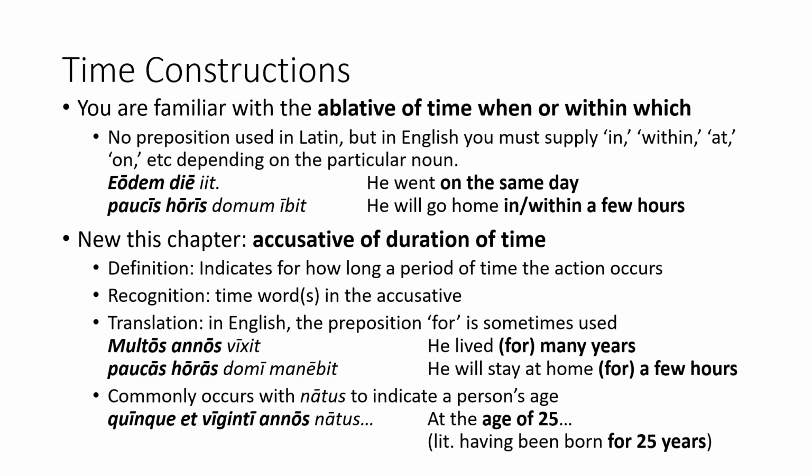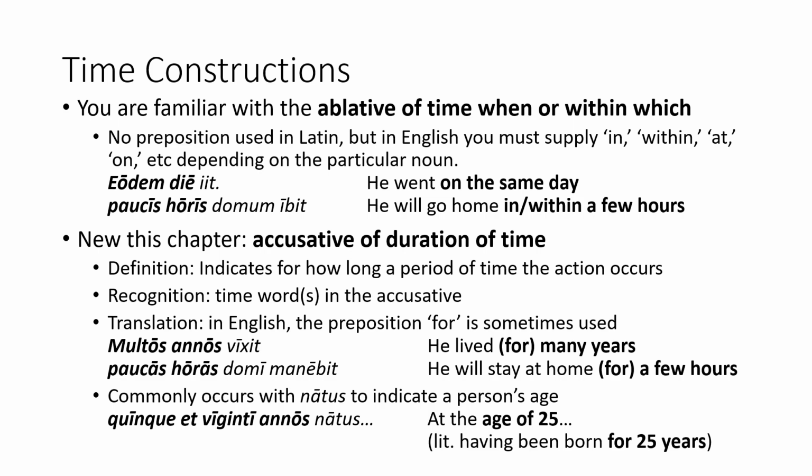See also our special locative of domum there, not locative, accusative of place to which, of domus there. Newly introduced in this chapter is the accusative of duration of time. It is defined as an accusative that indicates for how long a time period the action of the verb occurs. It is recognized as time words in the accusative. When translating into English, sometimes the preposition for is added. There are a few examples of this on your screen.